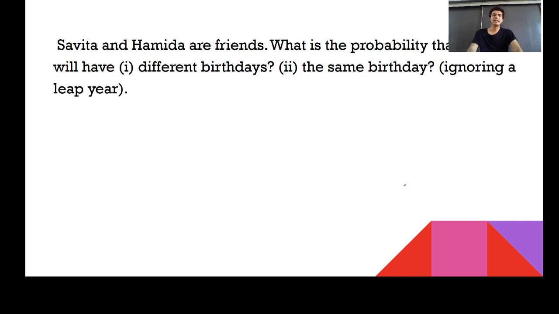Now, Savita and Hamida are friends. What's the probability that both will have different birthdays? Number 2, the same birthday. Ignoring a leap year. Now remember this thing, here they are specifying that we are ignoring a leap year. यानी, here we are focusing on a date. Sometimes they'll be giving you in a bracket, consider with respect to day. Here they have specified that consider with respect to date. Now, first of all, what's the probability that both will have different birthdays, right?